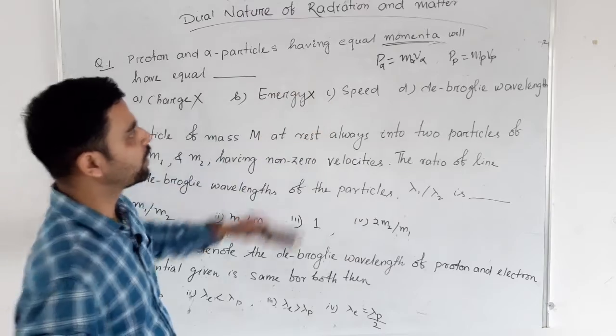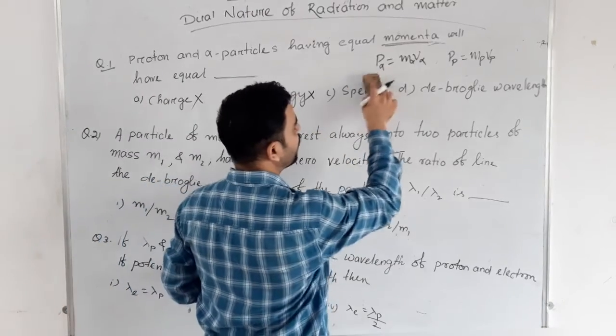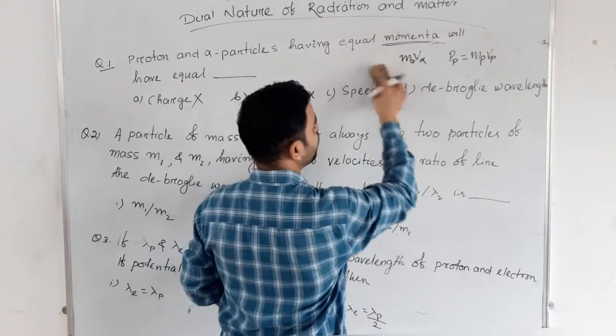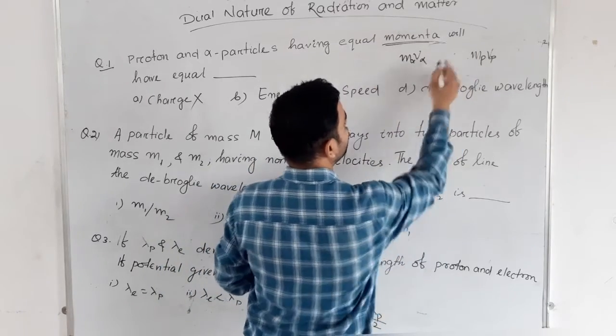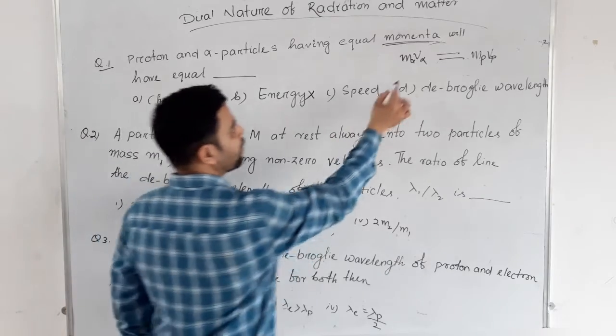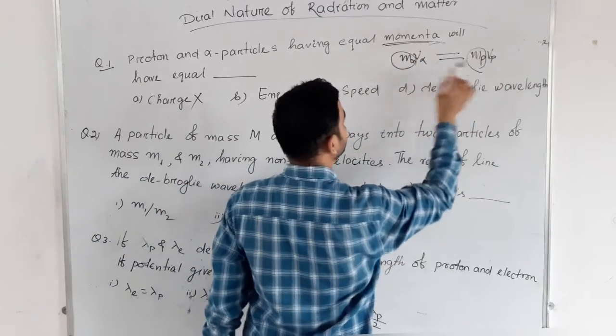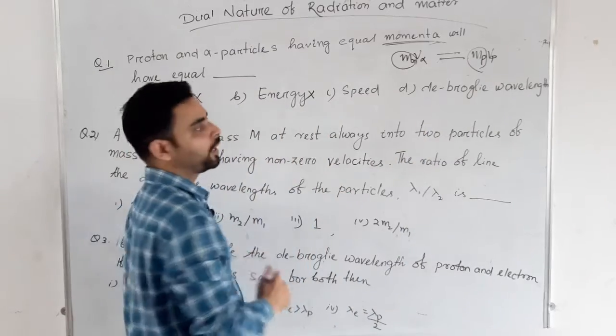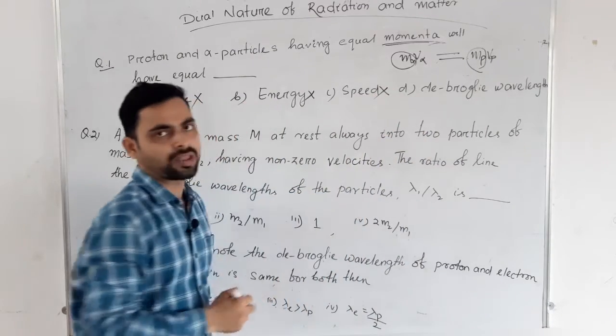From the given question, momentum of alpha particle equal to momentum of proton. As their masses are not equal, the velocity will not be equal, speed will not be equal. So the third option is cancelled out.